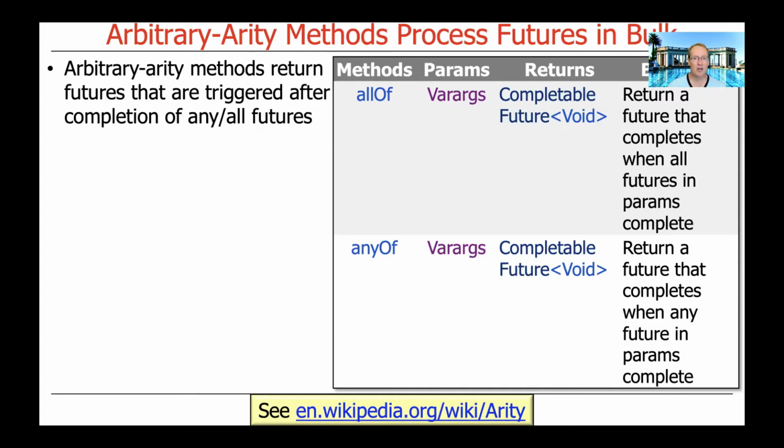And then there's also something called anyOf, which also takes an arbitrary number of parameters as a var-arg and returns a completable future to void. And that completable future will complete when any completable future in the variable number of parameters completes. So allOf is basically everything. anyOf is whichever one finishes first.